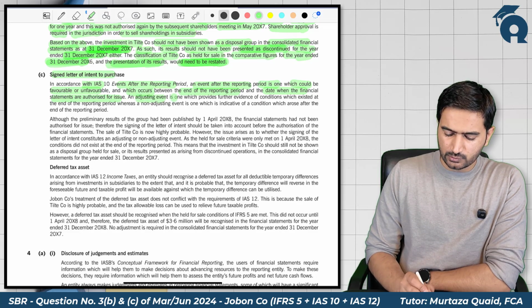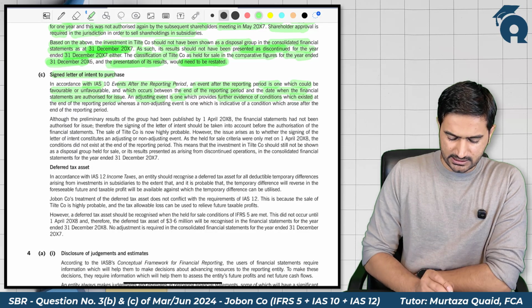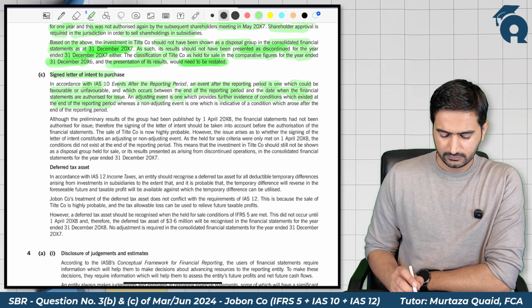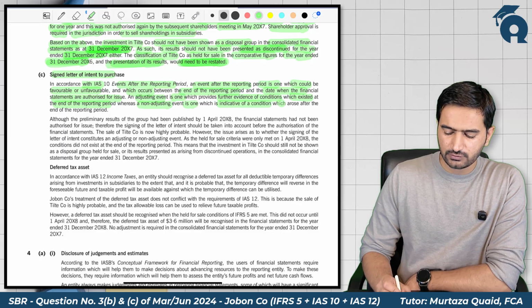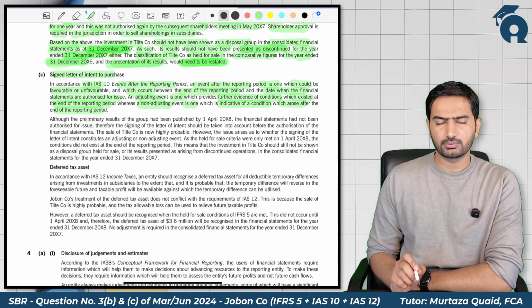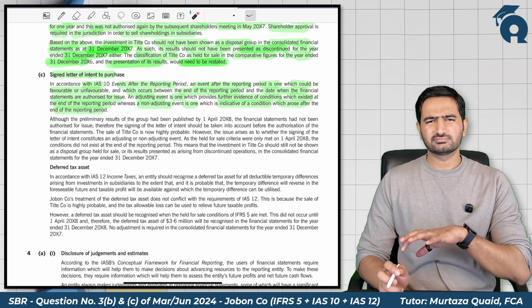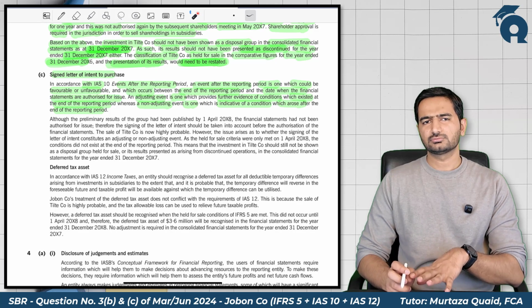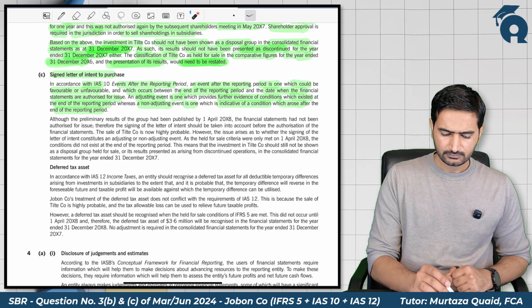An adjusting event is one which provides evidence of a condition which existed at the end of the reporting period, whereas a non-adjusting event is one which is indicative of a condition which arose after the end of the reporting period. So in the first para, they are explaining what IAS 10 is, on which events IAS 10 applies, what are adjusting events, and what are non-adjusting events.